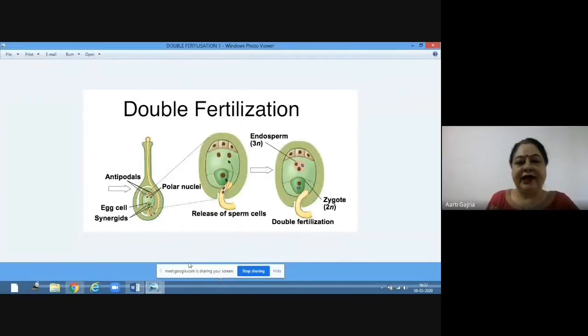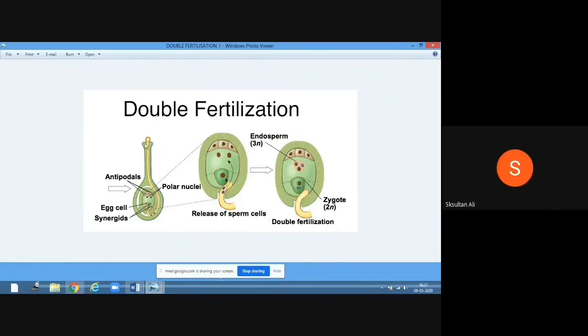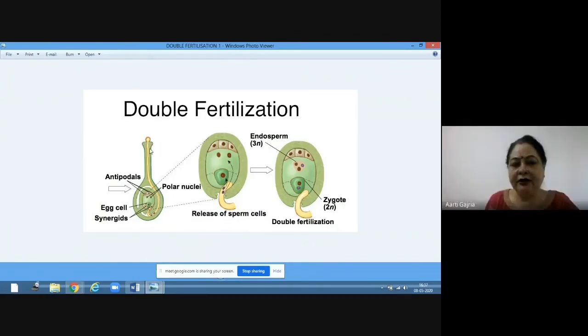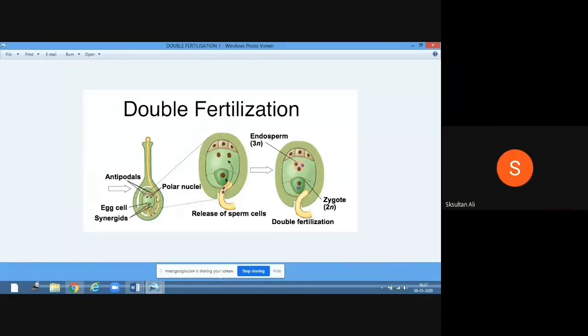Now see this diagram. This diagram you know. This is stigma, this is style, and this is ovary. Okay. Clear?